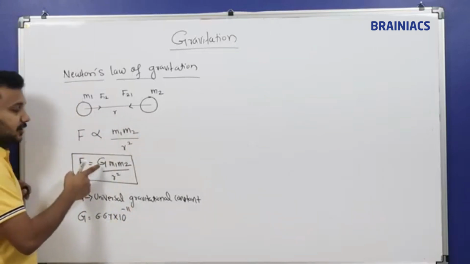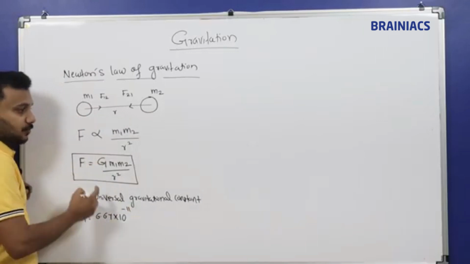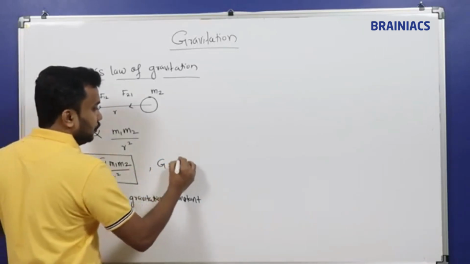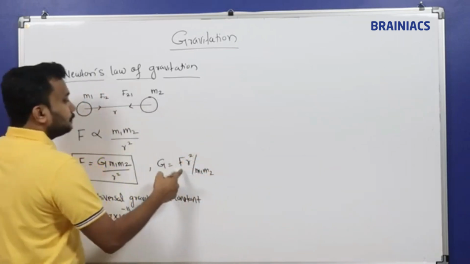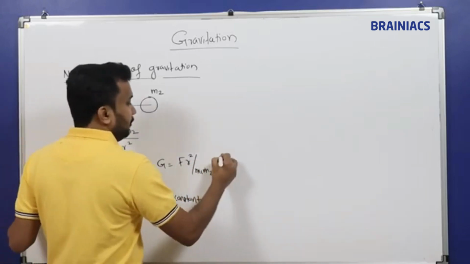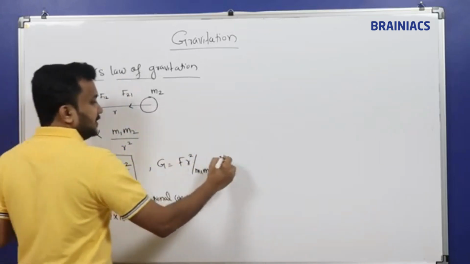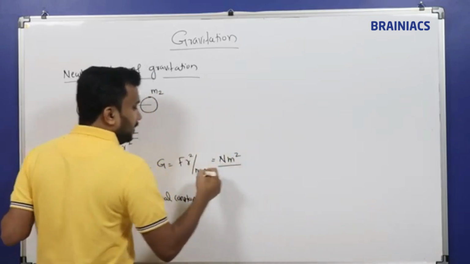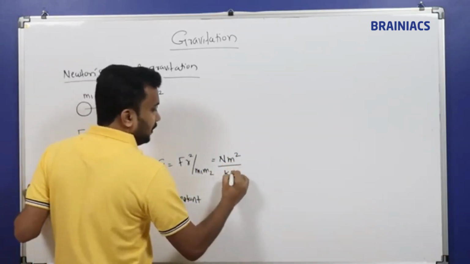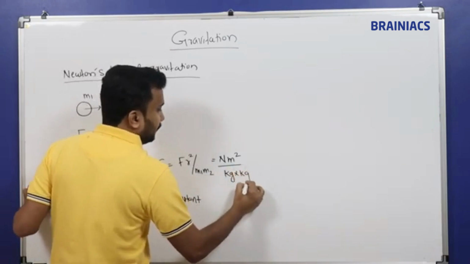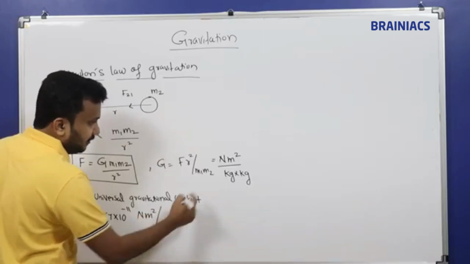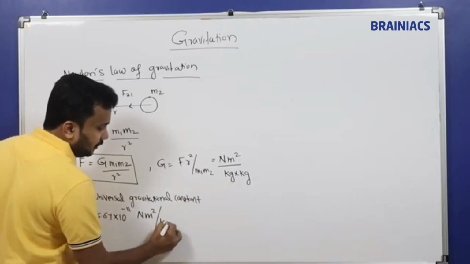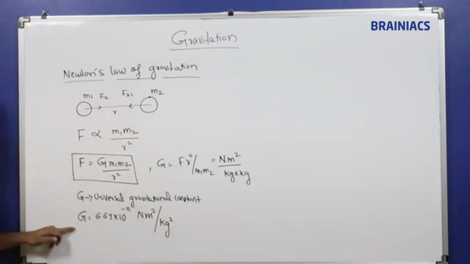You have to calculate the unit. If you keep G alone, what can you write from this equation? G is equal to F r square divided by m1 m2. What is the unit of F? Unit of F is Newton. r is the distance, so its unit is meter square. m1 and m2 are masses, so kilogram into kilogram. So the unit is Newton meter square divided by kilogram square. This is the unit of Newton's gravitational constant.